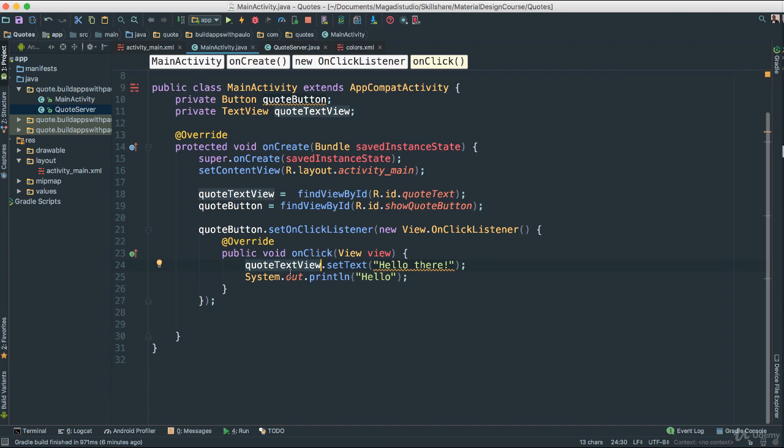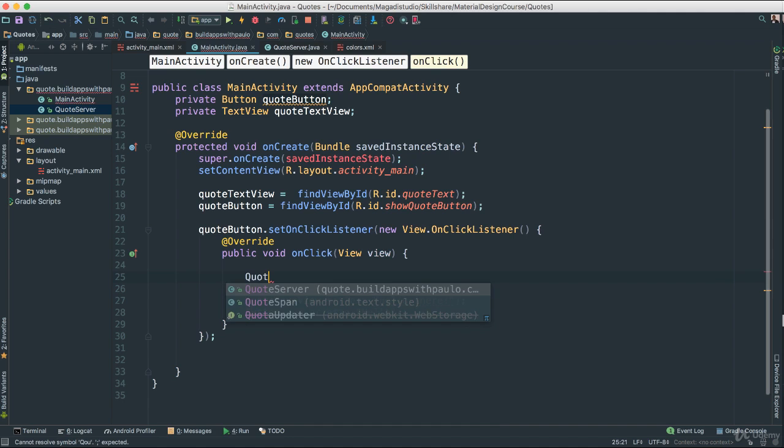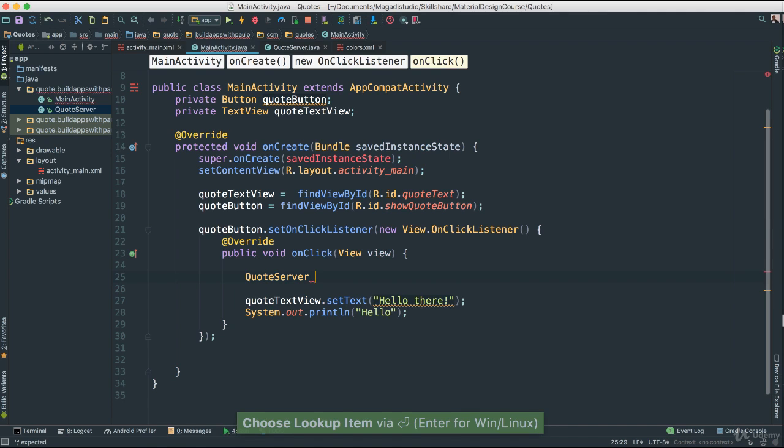We are really set up for us to start actually getting the quotes. But now how do we get those quotes? So let's go ahead inside of our own click method, right? Because that's when users click. I'm going to go ahead and say quote. I'm going to create an instance of our quote server object. I'm going to call this quote server. It's equal to new quote server as such.